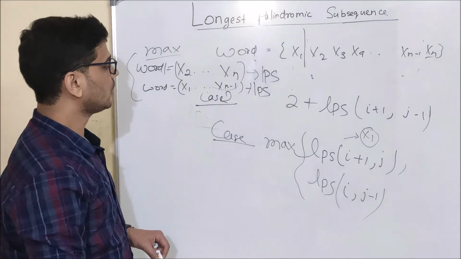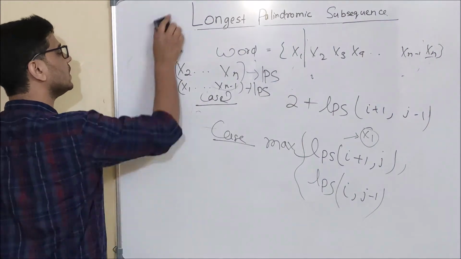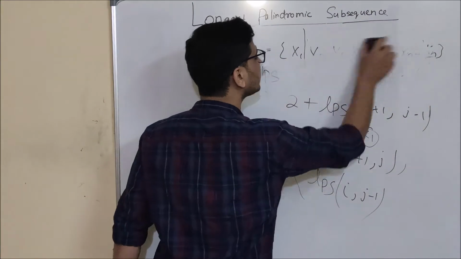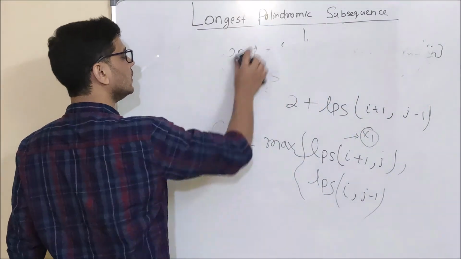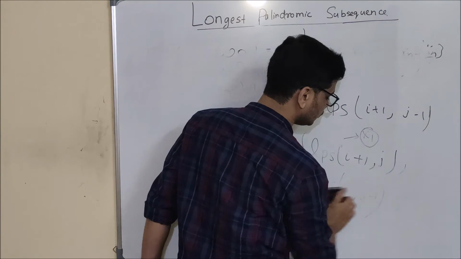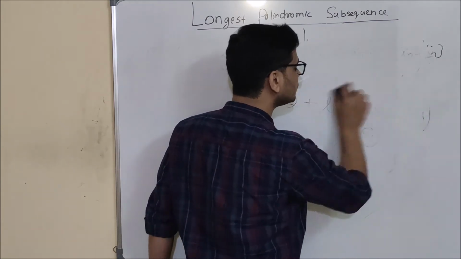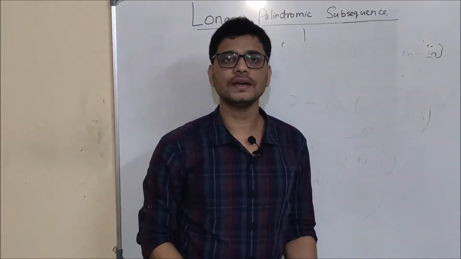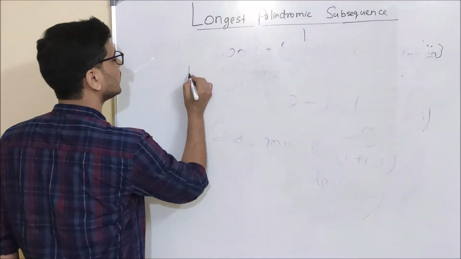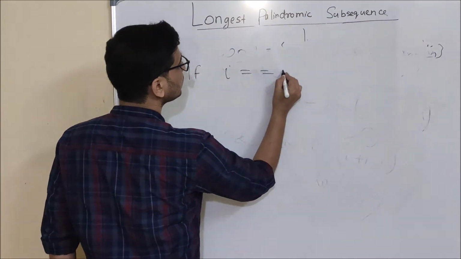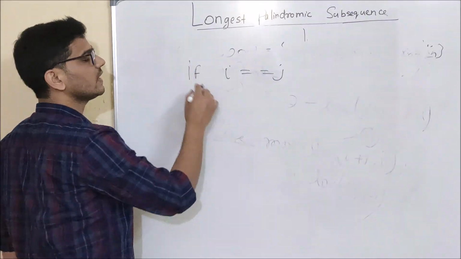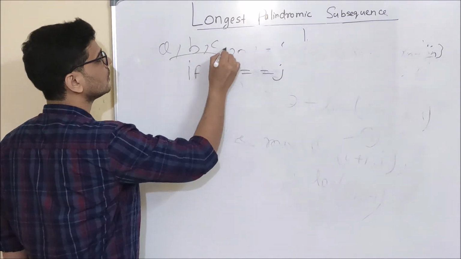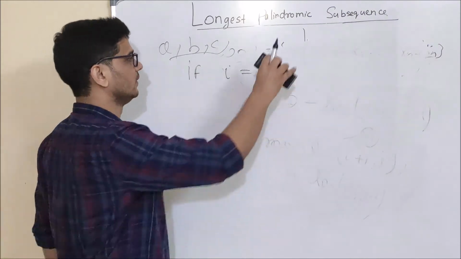Okay. So now let's see the base case. What will be our base case? So for the base case, suppose i is equal to j. If i is equal to j, that means I have only one character, friend. So in that case, if I have only one character, for example A B C D, what is the LPS here? 1 only.